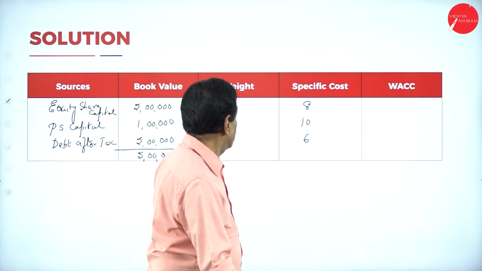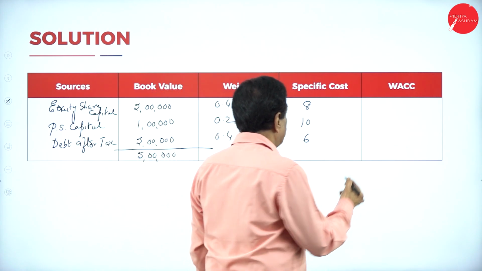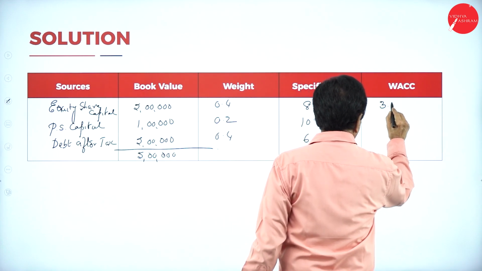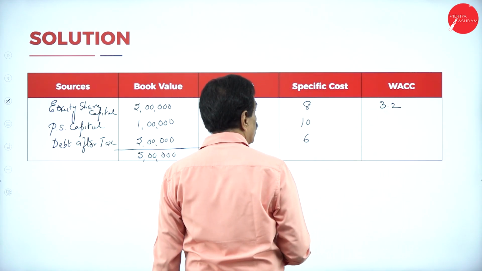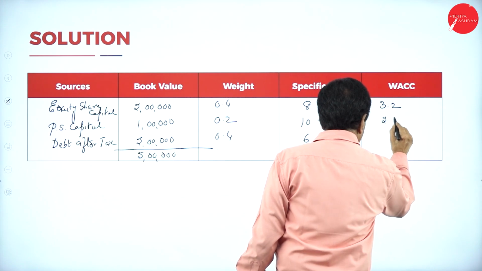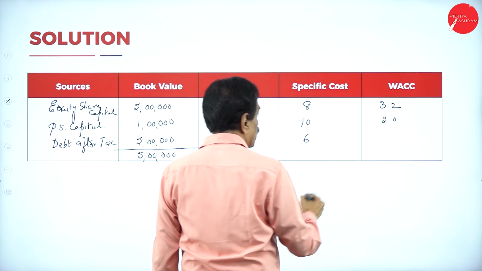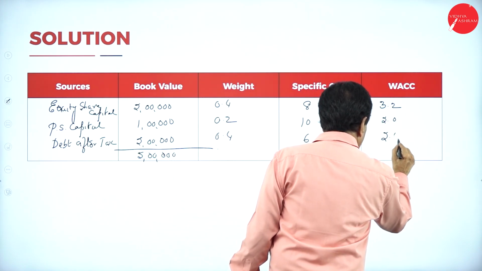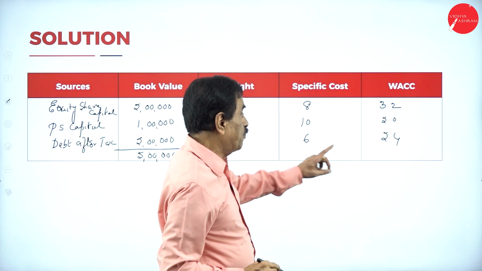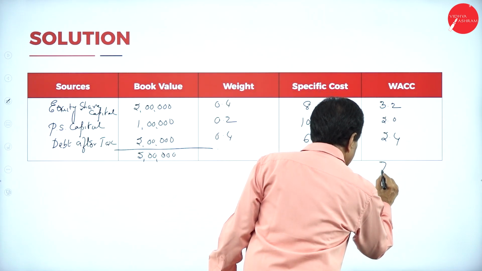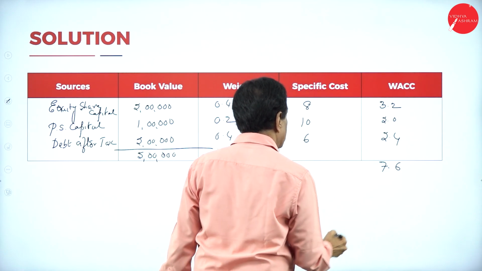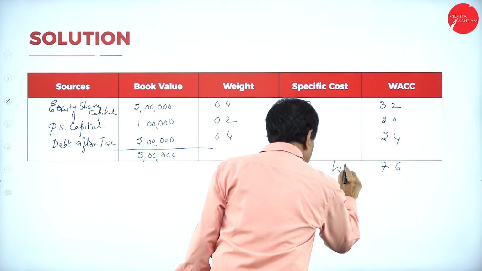Just multiply. 8 fours are 3.2. 10 twos are 2. 6 fours are 2.4. So 3.2 plus 2 is 5.2, plus 2.4 is 7.6. This is your WACC.